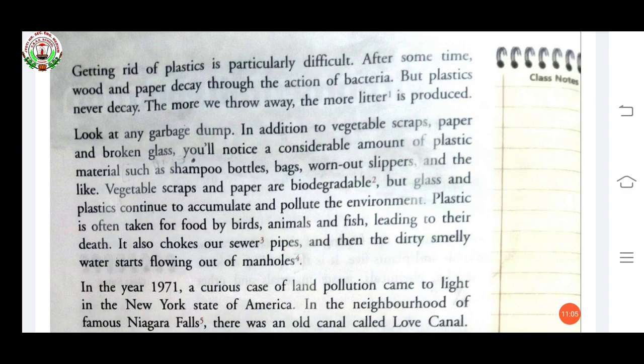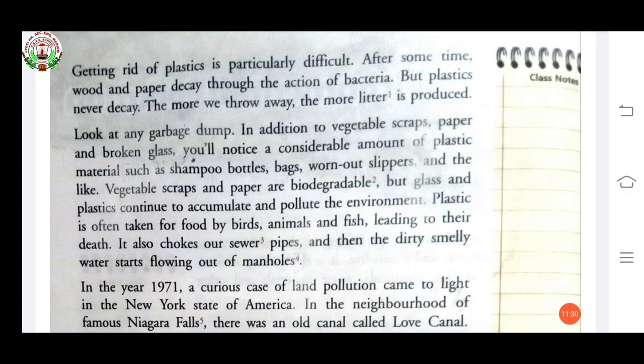Here it is talking about plastic as a waste material. We are throwing bottles, cans, shampoo bottles, and many other things made from plastic. Getting rid of plastic is particularly difficult because plastic cannot decay.